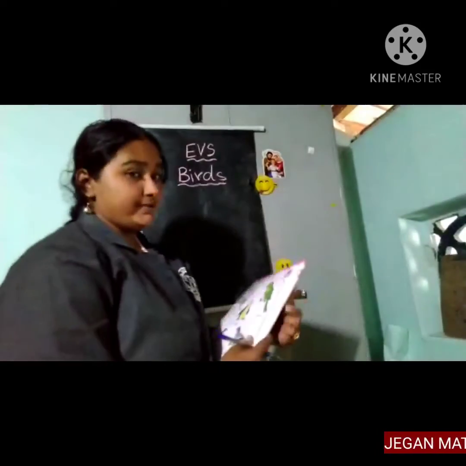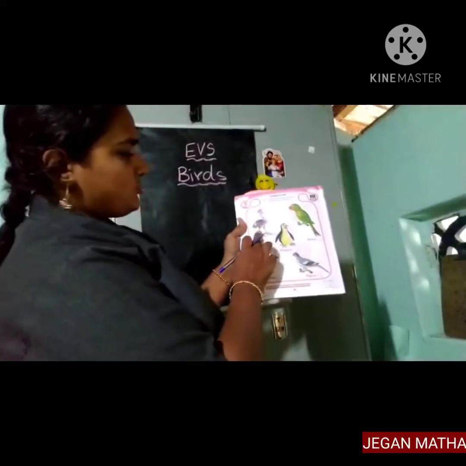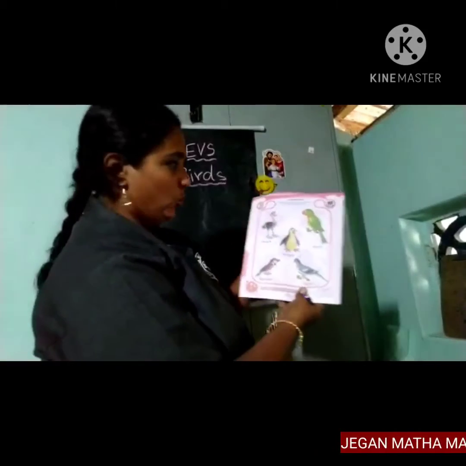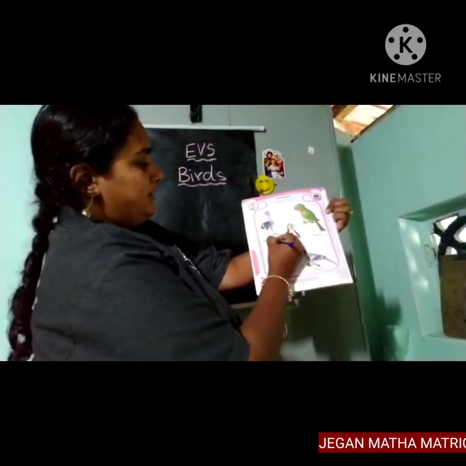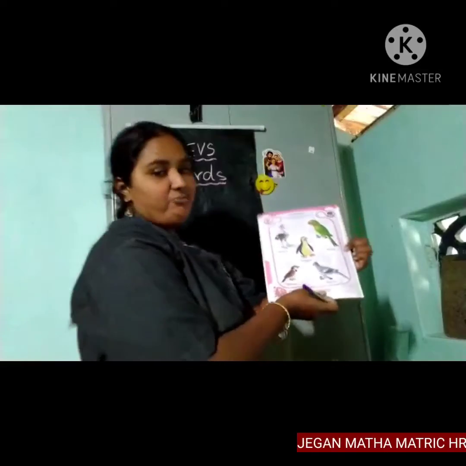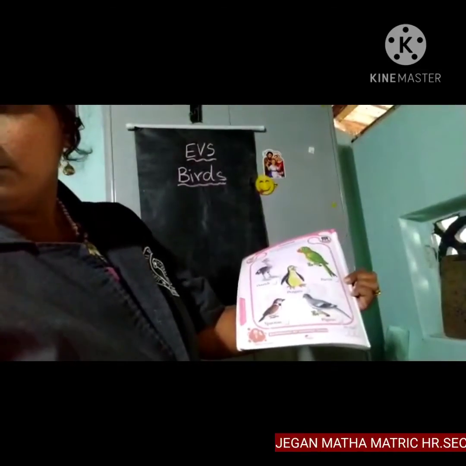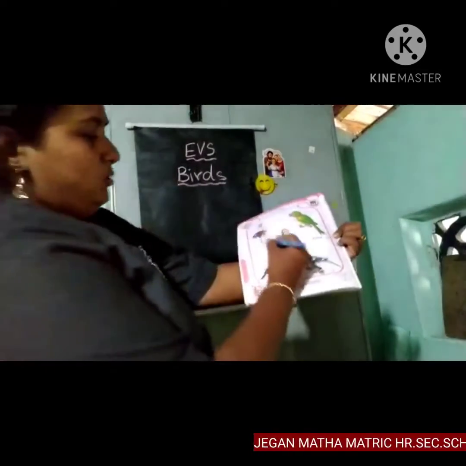Okay, children, let's do a game, children. Come on, let's do a game. So can an ostrich fly or no, children? No. So you have to put a cross mark. Okay, children, you have to put a cross mark.